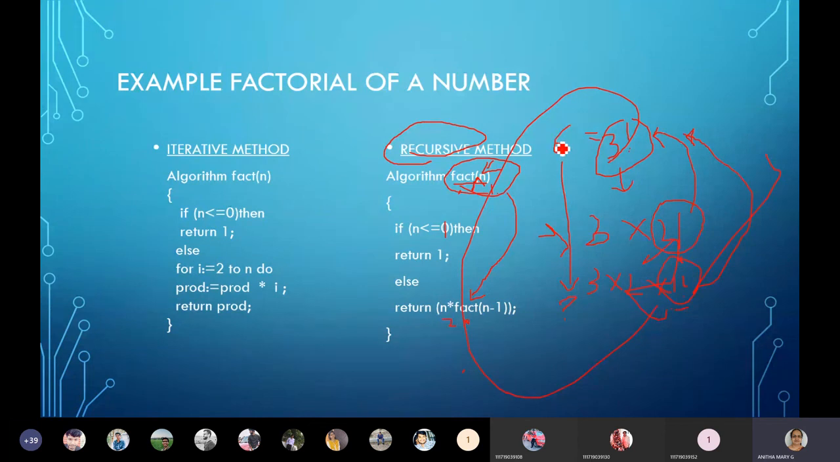Understood? Again, I'll repeat what I told you. The recursive procedure or recursive method can be applied only for problems whose sub-problems resemble the main problem. For such problems only, recursion can be applied. And that is what we have learned: the recursive procedure for the factorial of a number.